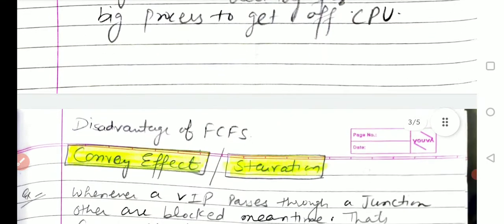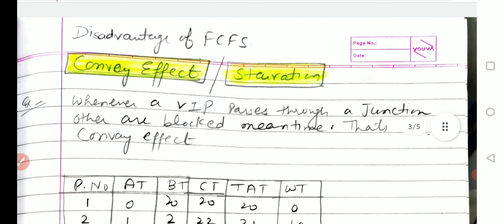Let's take an example. Suppose a VIP person is passing through a junction and other areas are blocked in the meantime. It means that's the convoy effect. We are waiting for some VIP to pass so that the others can get their pass.